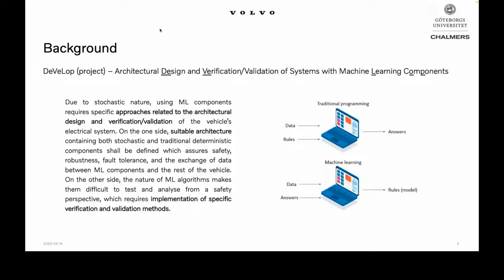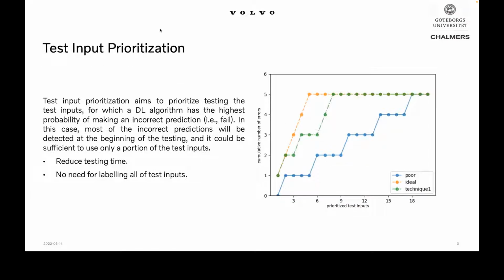I will not talk about the architectural part today, but I will present our small study on the testing part, in particular on test input prioritization. So what is this task? It's an important task in testing of any system, and in particular in testing of deep learning algorithms and models.